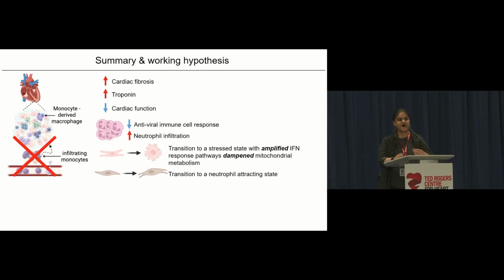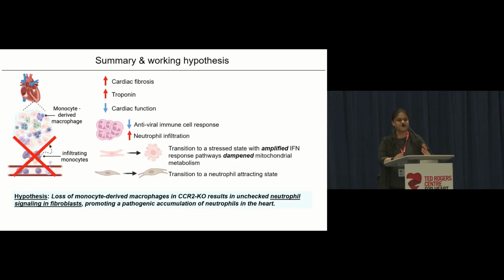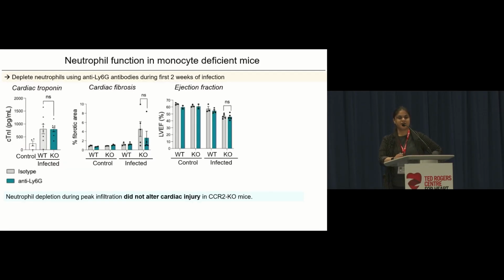And so at this point, my working hypothesis was that the loss of monocyte-derived macrophages in CCR2 knockout mice results in an unchecked neutrophil signaling in fibroblasts promoting pathogenic accumulation of neutrophils in the heart. And so to test this hypothesis, I depleted neutrophils in CCR2 knockout mice using anti-Ly6G antibodies, and I actually saw no difference in cardiac injury, fibrosis, or function.